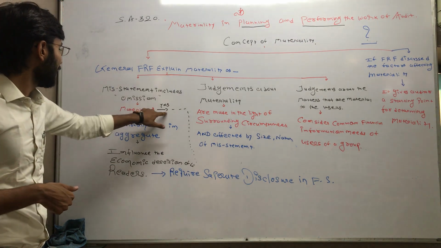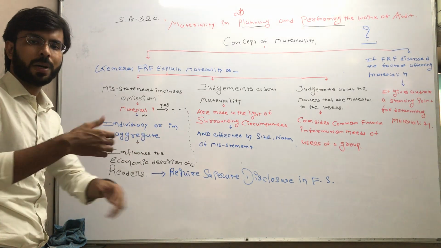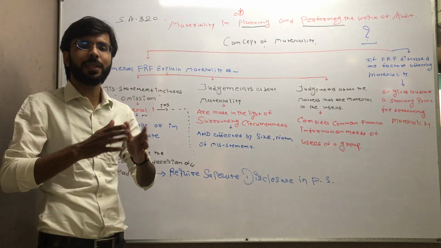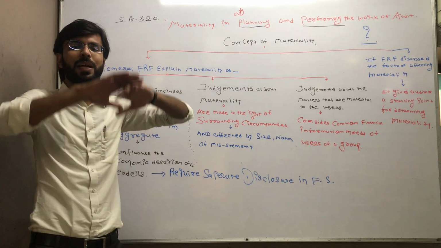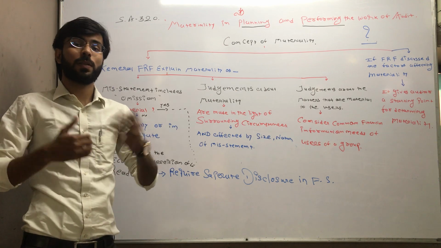Okay, if the answer is no, then check individually or in aggregate. Just now we took the example of depreciation: when we look at an individual asset, we think it is not material, but when we see the reality in aggregate, then we come to know this is material.